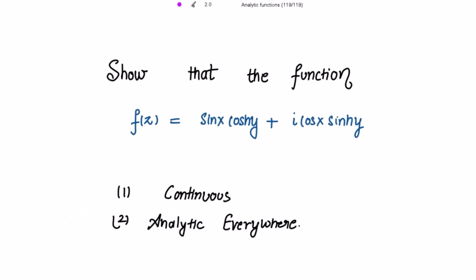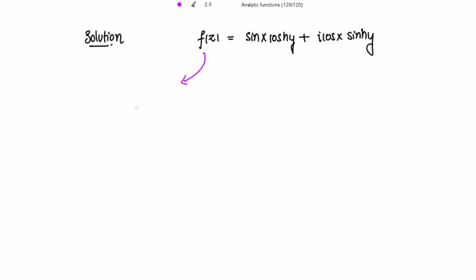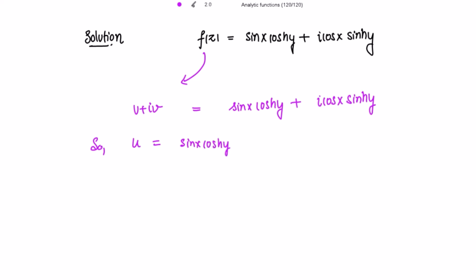Show that the function f(z) = sin x cosh y + i cos x sinh y is continuous and also analytic everywhere. Now here, what is f(z)? It is u + iv. So equating this to the right hand side, equating the real and imaginary parts, we get u = sin x cosh y and v = cos x sinh y.